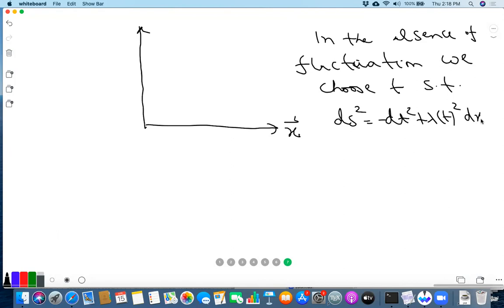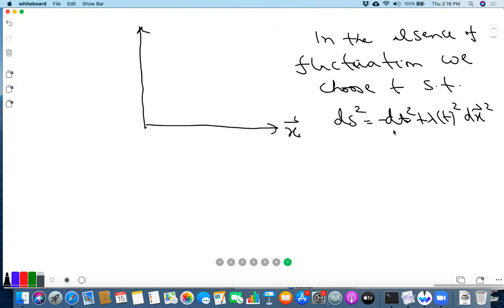Clearly this is not going to be the case in any time coordinate. You have to choose the time coordinate appropriately. But when we are allowing for fluctuation, there's approximately a preferred time, on the average, but there is no really preferred time because the metric doesn't have this form anyway.